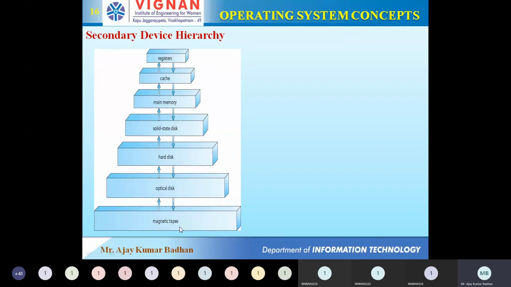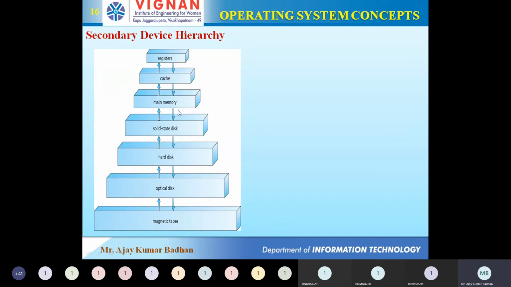But what is present inside, we can't see. But I will try to show you that in a pictorial way in the sixth unit. So in the fifth unit, we will be coming across these magnetic tapes, and there I will show you how it looks. For the time being, you can understand that the external storage device, that is our hard disk, is made of magnetic tapes. Okay, so this is the hierarchy.